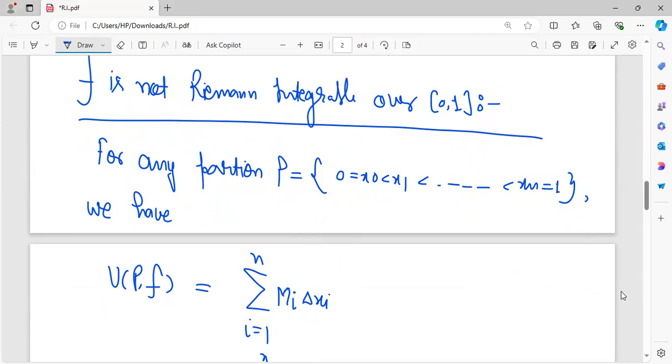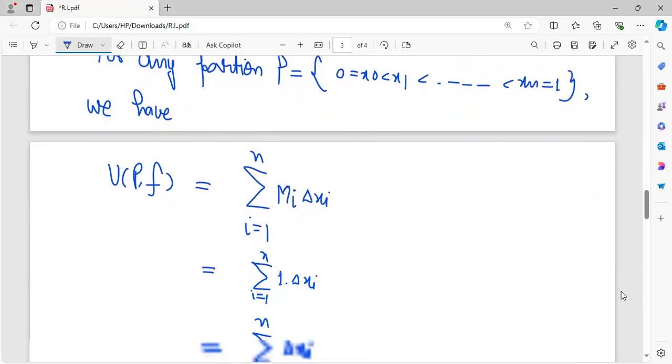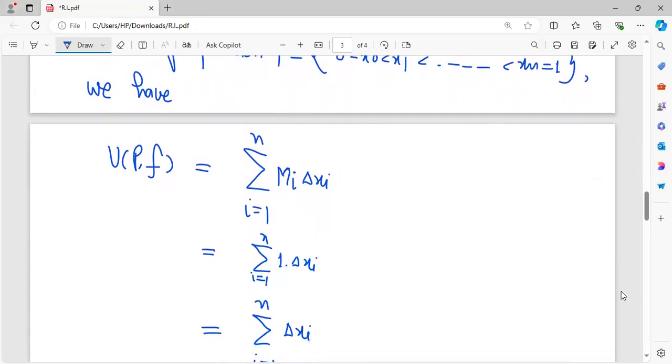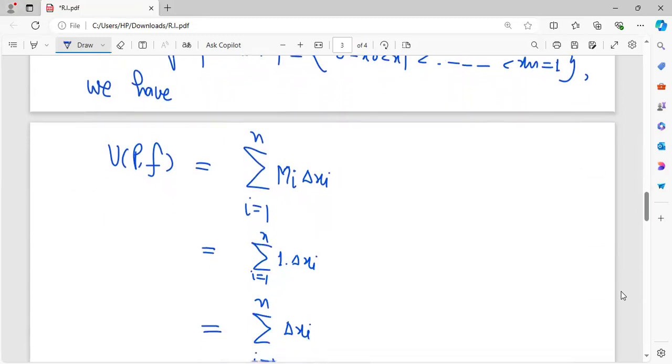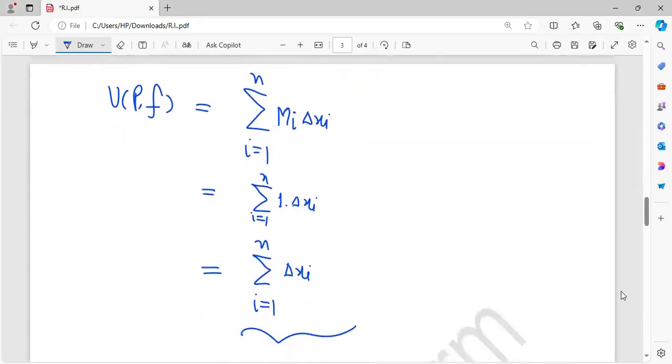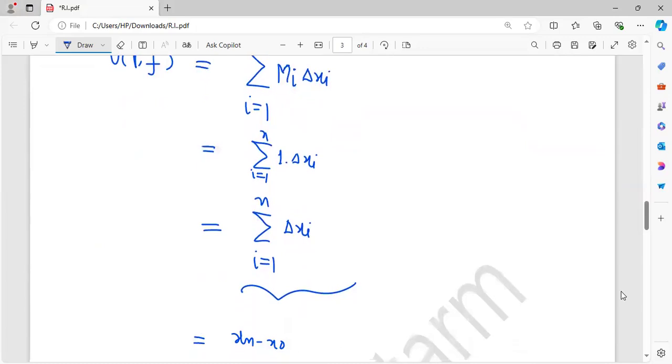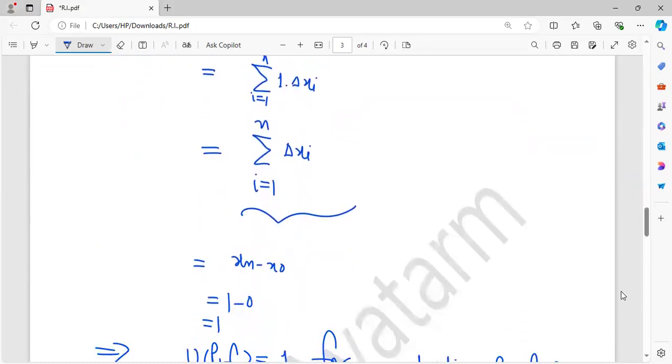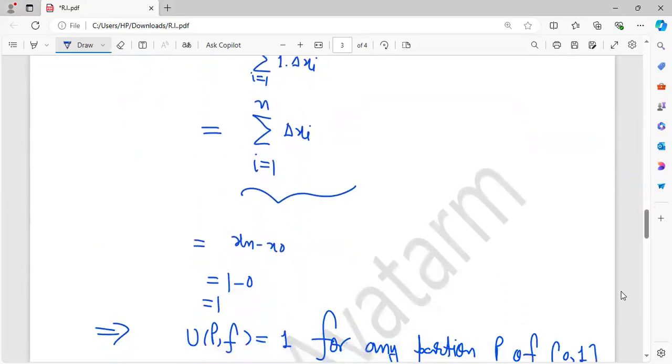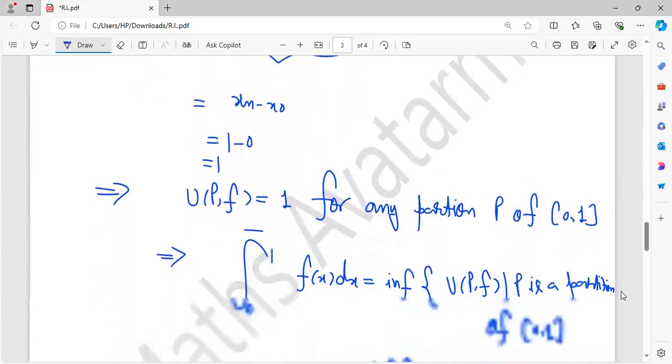And any subinterval will contain rational and irrational numbers as well. So I put the value of Mi equal to 1, and it becomes the summation of delta xi, i goes from 1 to n. It is nothing but xn minus x naught, which is 1 minus 0. It is 1. So U(P, f) is 1 for any partition P of the closed interval [0, 1].